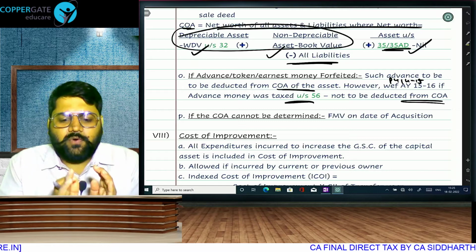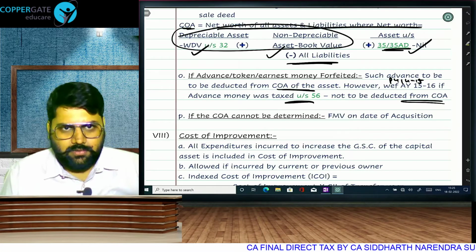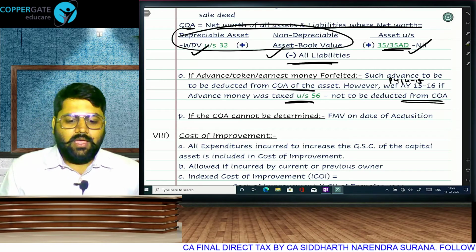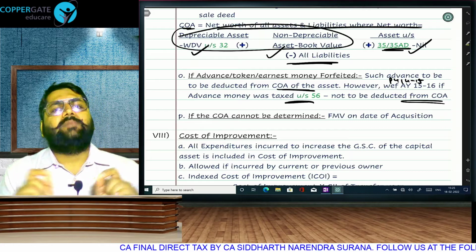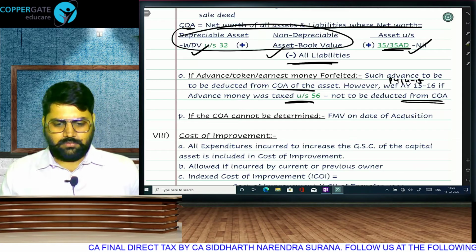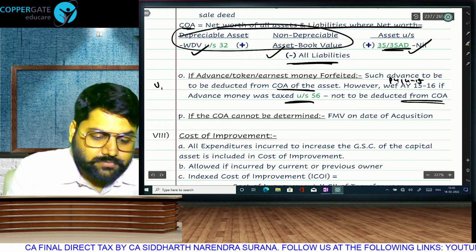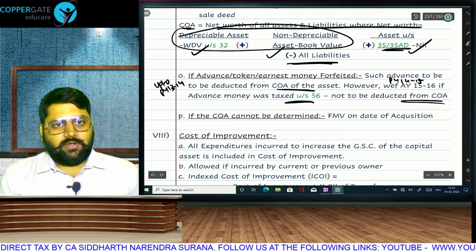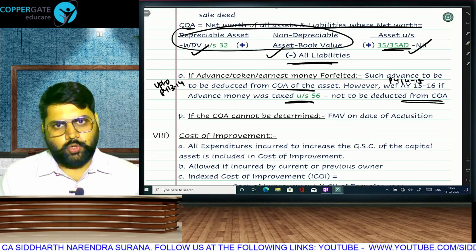So first of all, why did this amendment come? Because it was stating that forfeiture by the assessee be subtracted, and if the previous owner had forfeited, then that amount was going untaxed. So what will we do? This is the rule: any forfeiture by the previous owner, no effect. Any forfeiture by the current owner up to 13-14, then minus from the cost of acquisition, and from 14-15 it has already been taxed under IFOS, so no need to minus.